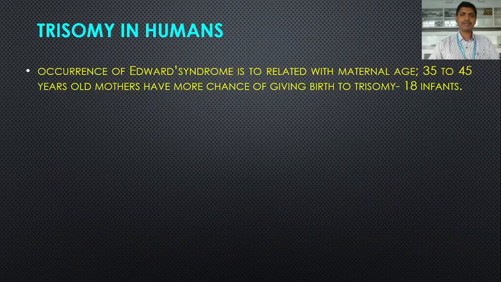Occurrence of Edwards syndrome is related with the maternal age, that is 35 to 45 year old mothers have more chance of giving birth to trisomy 18 infants, like the Down syndrome. So in case of Down syndrome, women over the age of 45 have more chance of giving birth to a child with Down syndrome. Similarly, in case of Edwards syndrome also, the occurrence is related with the maternal age. 35 to 45 year old mothers have more chance of giving birth to trisomy 18 infants or Edwards syndrome.